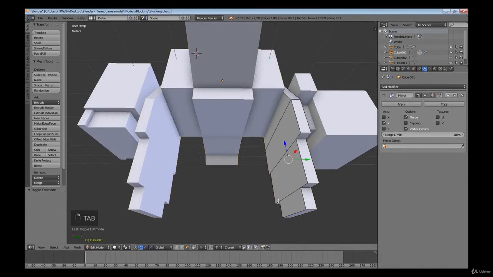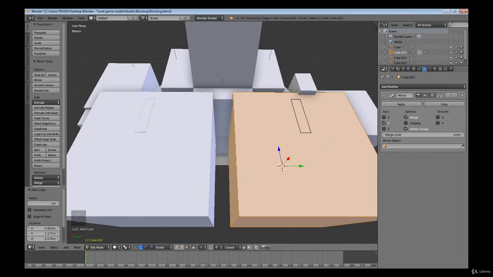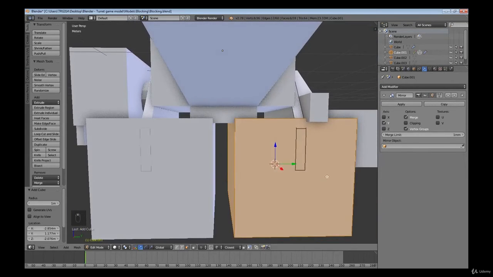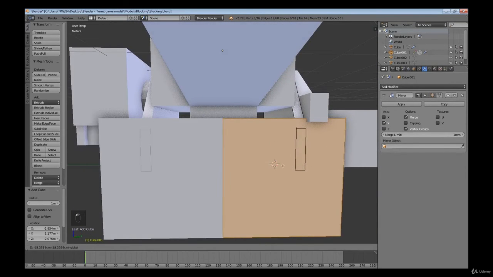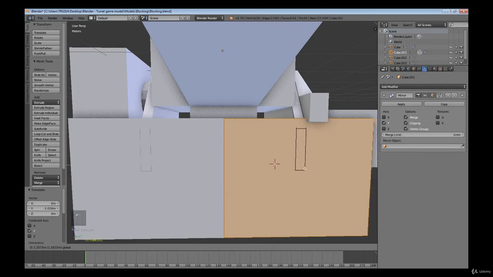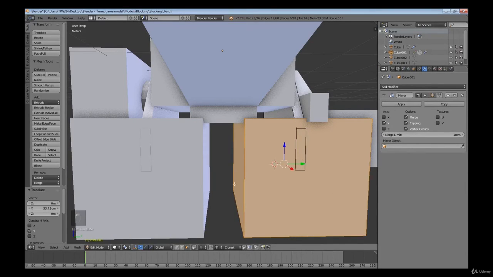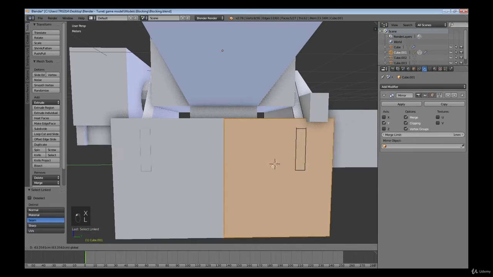Create the last cube. Delete the extra polygon.